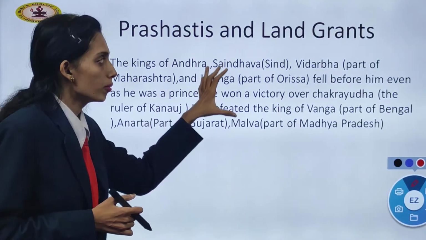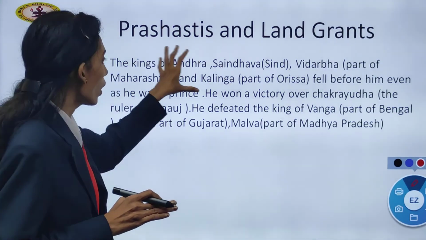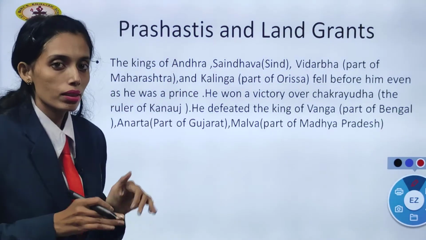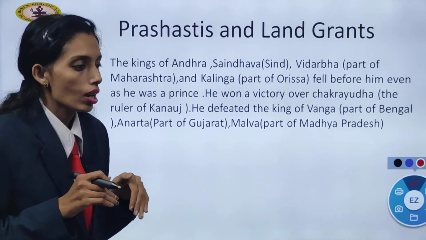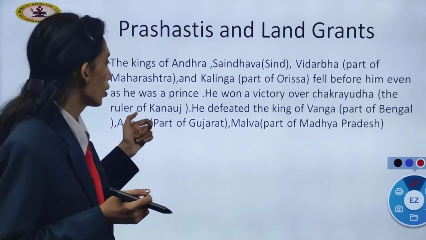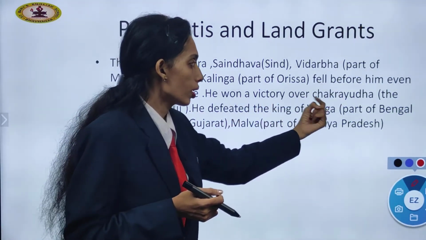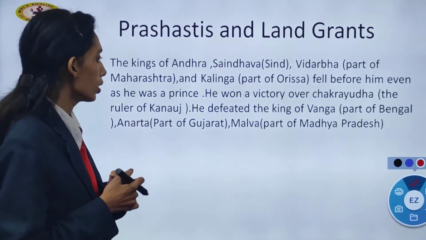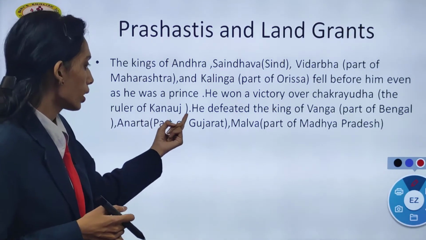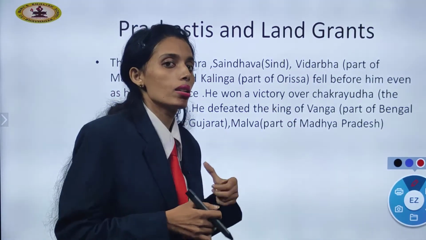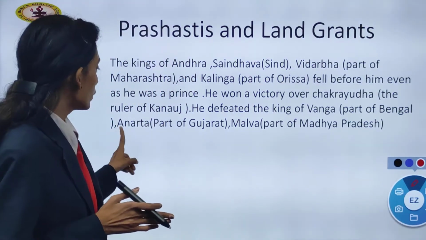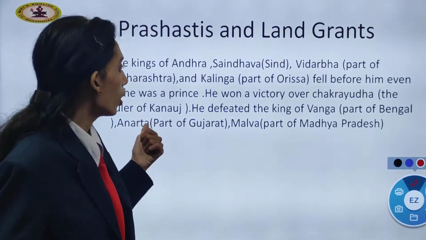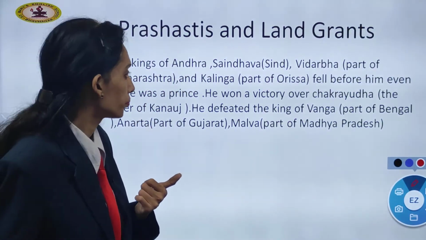Here they are trying to write in the Prashasti that all these kings, the Andhra king, Sindh king, Vidarbha, Kalinga, used to fall before him when the king was a prince. He won victory over Chakrayudha. So we are talking about Nagabhatta: he won over Chakrayudha, the ruler of Kannauj. He defeated the king of Vanga, part of Bengal, Anartta, that is Gujarat, and Malwa, part of Madhya Pradesh. So that is how the whole region was conquered.